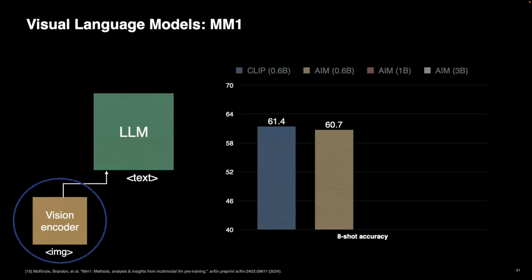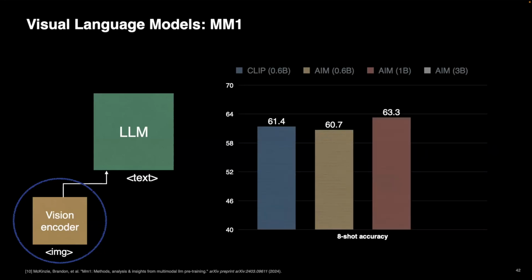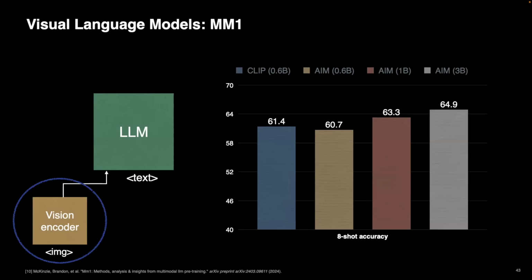CLIP has been trained with both image and text and is language grounded, while AIM has been completely unsupervised. And again, to argue for the power of scale, as you go to 1B you get quite a bit better performance, and with 3B you get even better performance. So this is a very simple recipe, very easy to scale. It's not even grounded in language and actually works quite effectively compared with state-of-the-art CLIP models for the VLM use case.